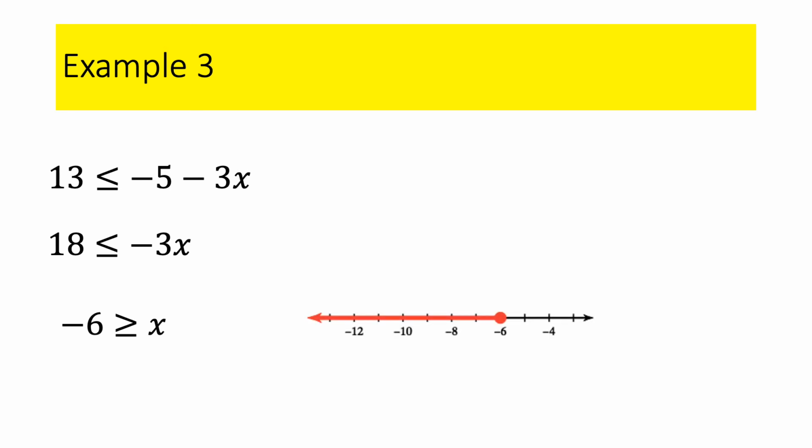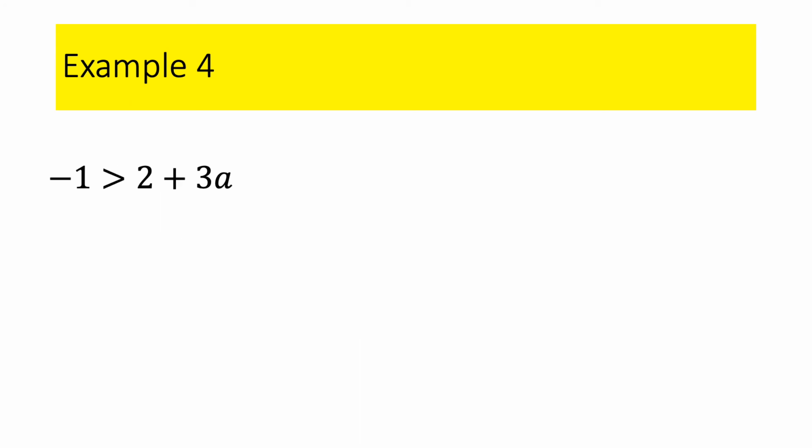So where the numbers are smaller than negative 6, to the left. Okay? All right, let's do this one. Notice most of these I put the variable on the right side. I think probably that caused some people some issues. When the variable's on the left side, we read it from left to right. When the variable's on the right side, we read it from right to left.